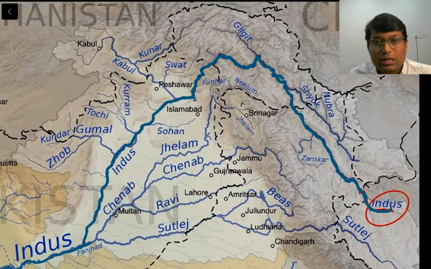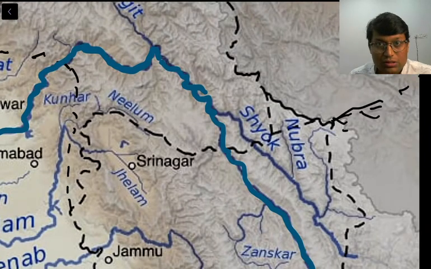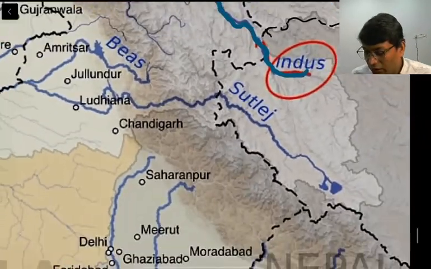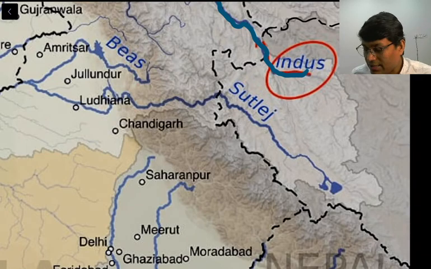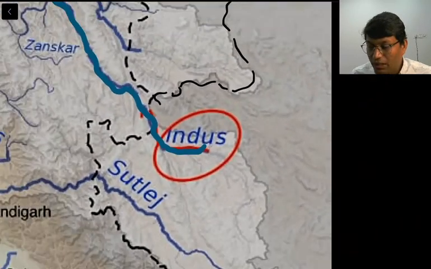To give you an example, when it comes to Nubra and Shyok rivers, there are a couple of Buddhist monasteries in that region, right? So we will see what those monasteries are. Similarly, when it comes to Yamuna or other rivers, there are places of Sikh pilgrimage, so we will see that also. So our approach to our preparation will be in that sense, right? Having said that, we will now start with the Indus River.